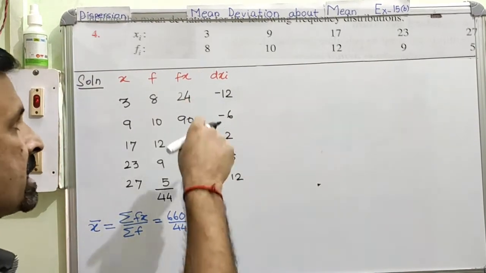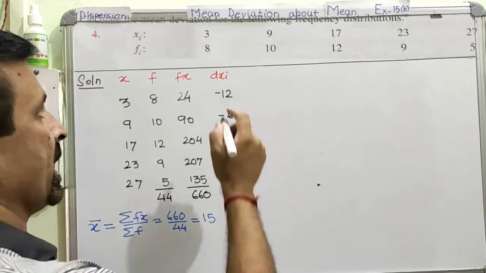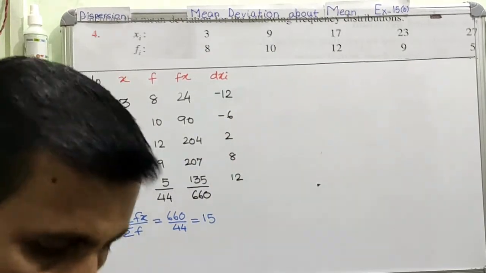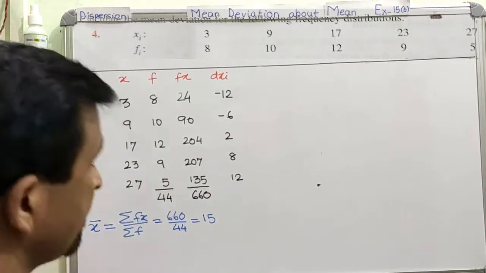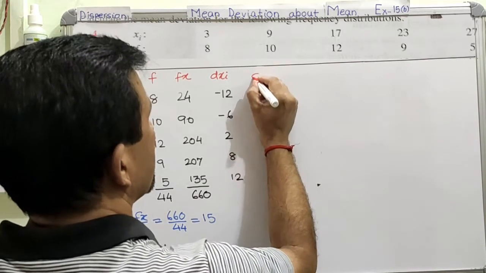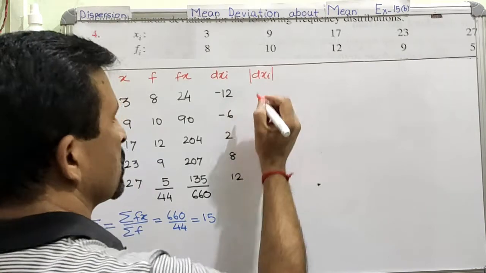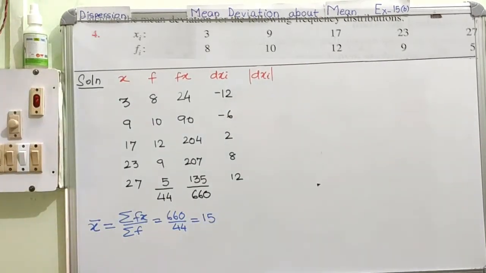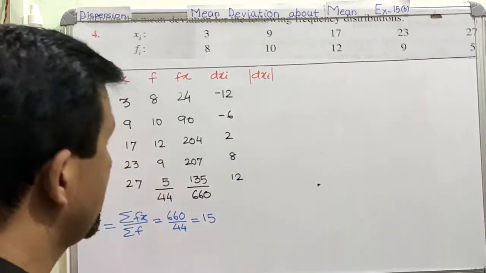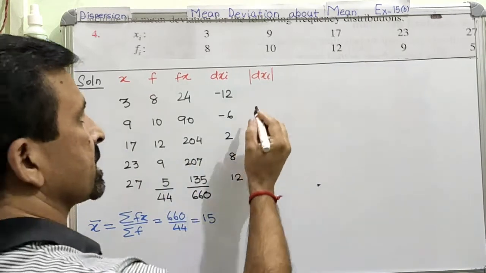After this, what we have to do is find out the mode of this deviation column, and for mode we put these two vertical lines. Now from here let us drop the sign.